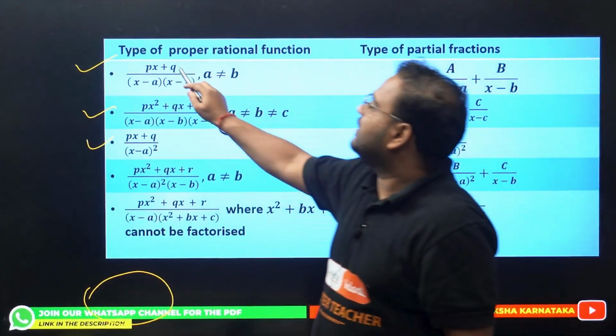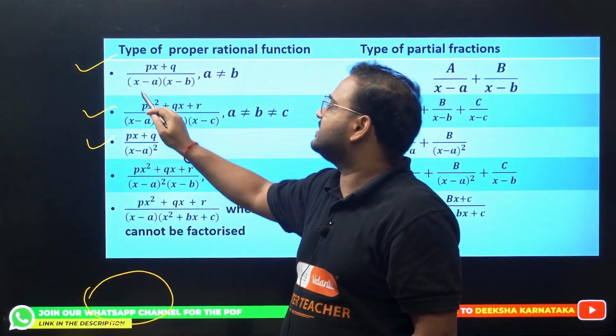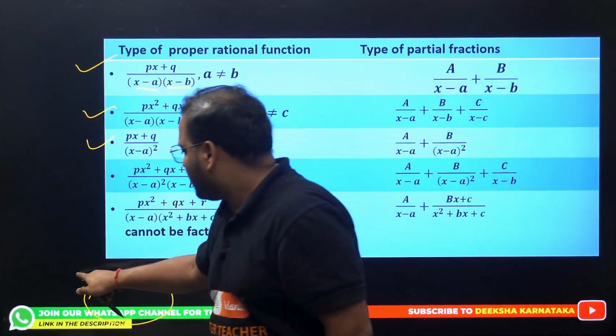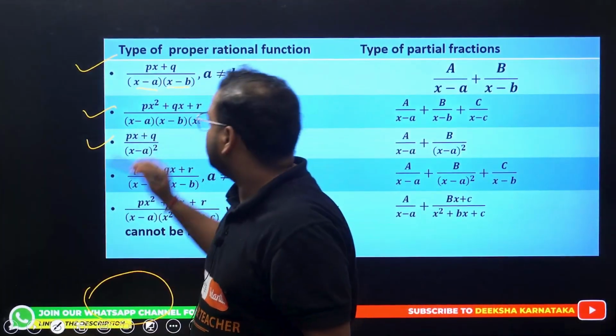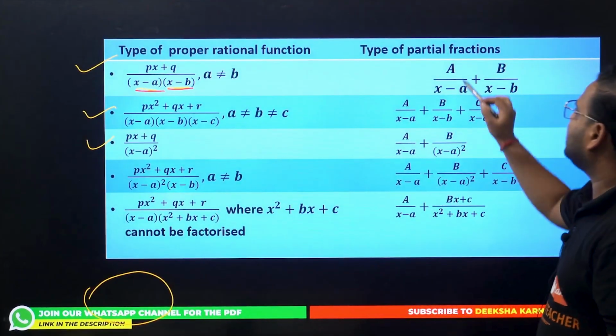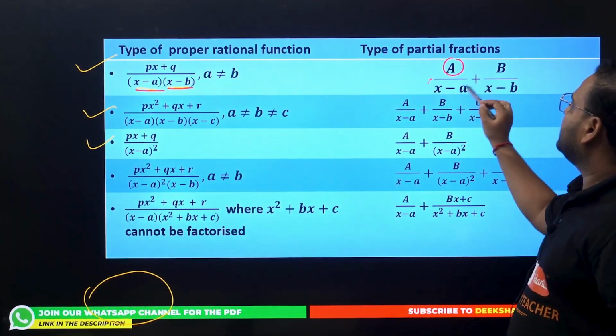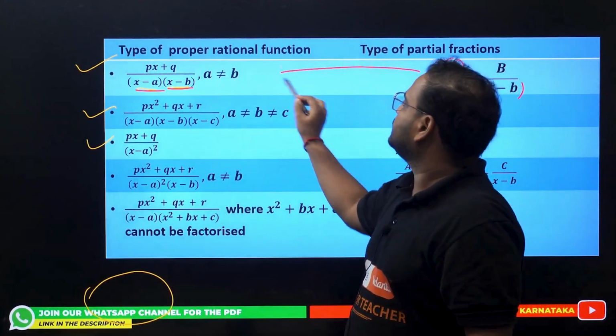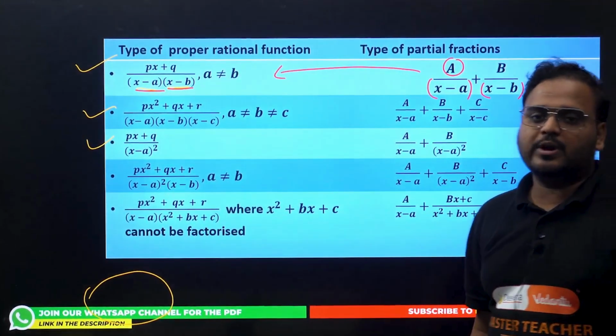So as I said, the first three are the prominent partial fractions applications. Whenever you have linear by quadratic form in the factors given to you. This is quadratic, right? But the factors are given. This is quadratic with the factors being given to you. Please check x minus a, x minus b. When you have that, simply you're going to write the first constant a by the first factor and b by second factor. Then compare these two. Compare these two to get the value of a and b.